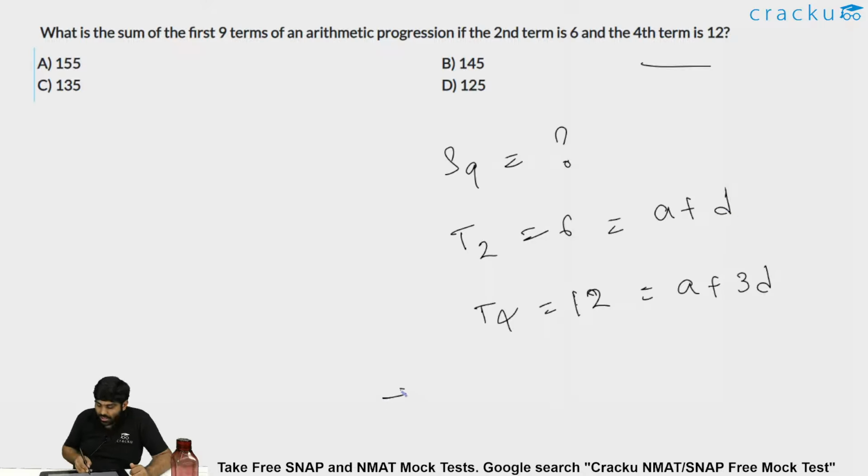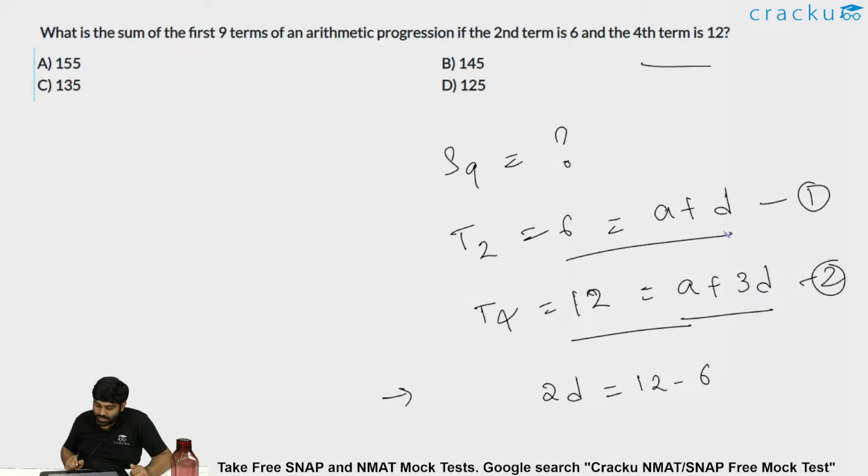If a + d is 6 and a + 3d is 12, this is equation 1 and this is equation 2. You could just subtract: 2d is equal to 12 minus 6. a + 3d is 12, a + d is 6. So 2d is equal to 6.